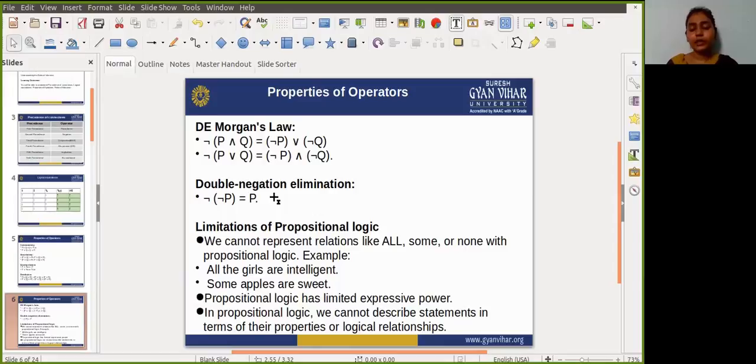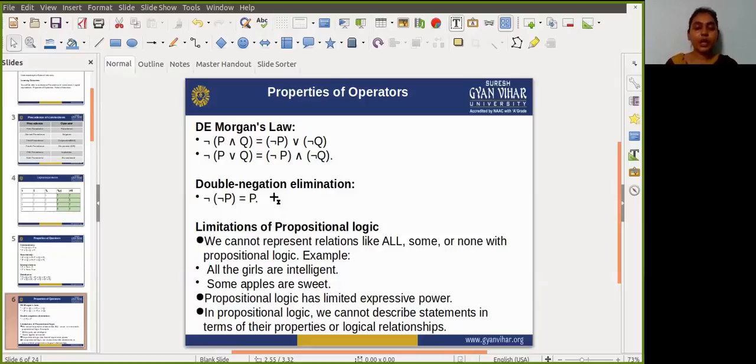Again, for this sentence you cannot write a propositional logic. Any English sentence which contains words like all, some, none, you cannot write propositional logic for that English sentence.